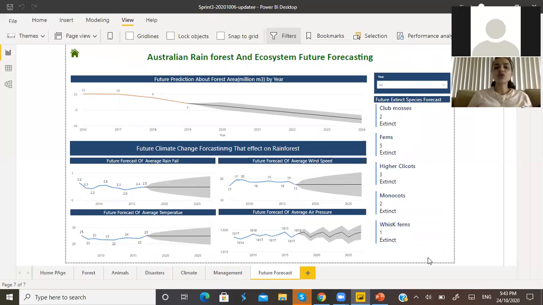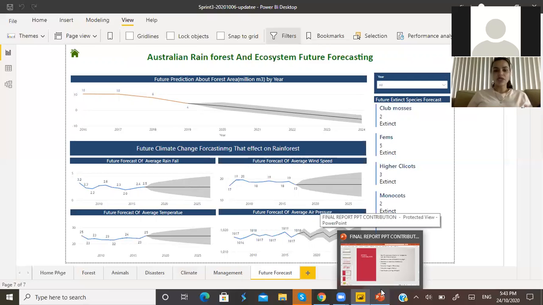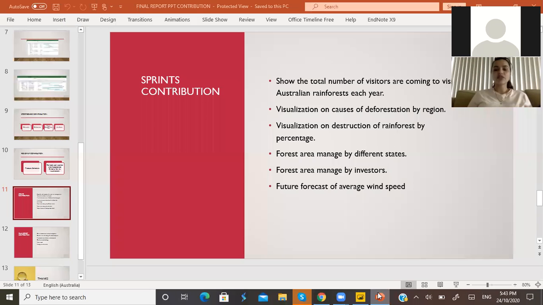So we need to consider this point as well. The climate condition and wind speed also need to be considered for the preservation of the Australian rainforest. So these are my individual contributions in all three sprints.